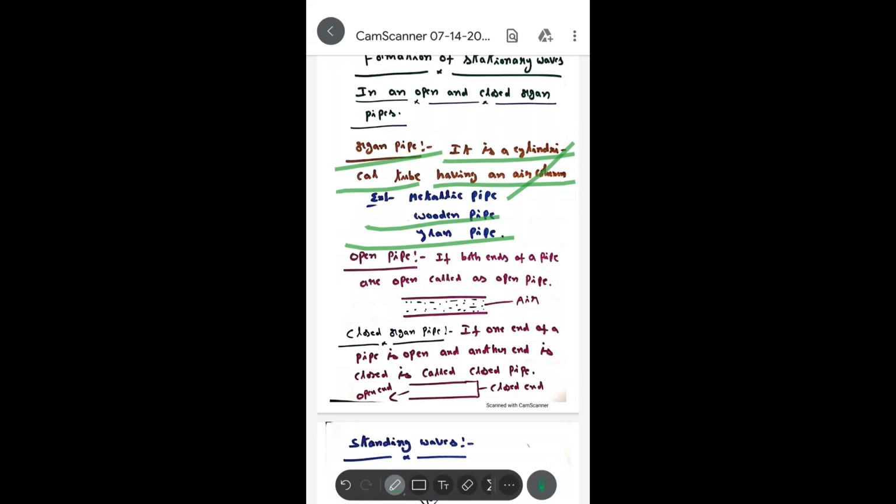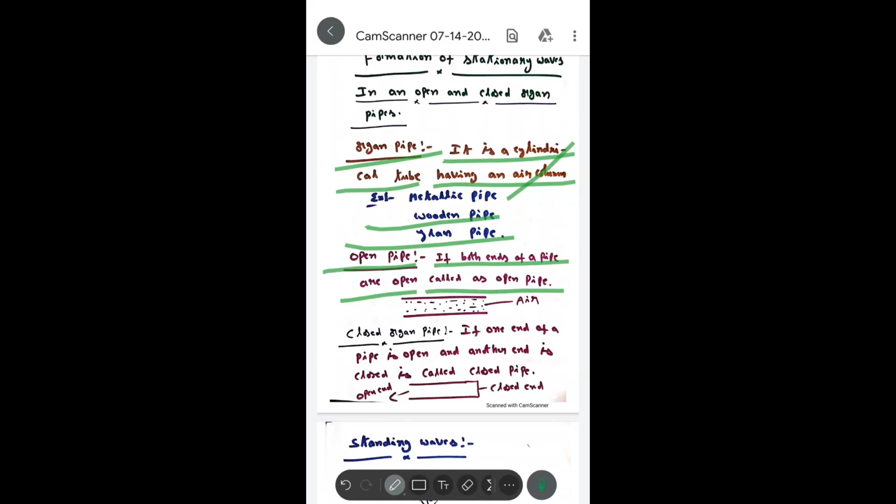Now see here, open pipe. If both ends of a pipe are open, it is called an open pipe. Practically, if any one end is open, we may casually call it open, but here open pipe means both ends are open.